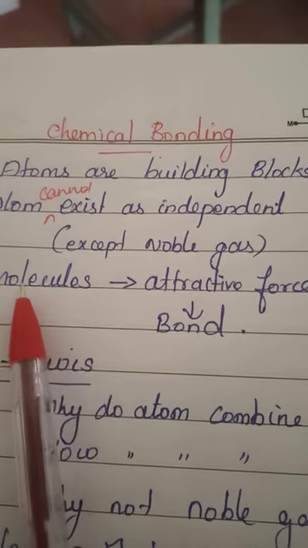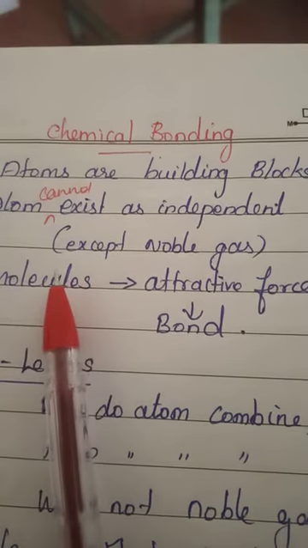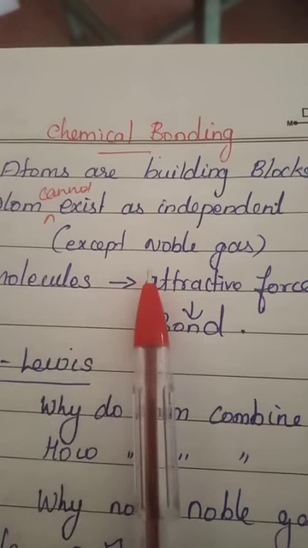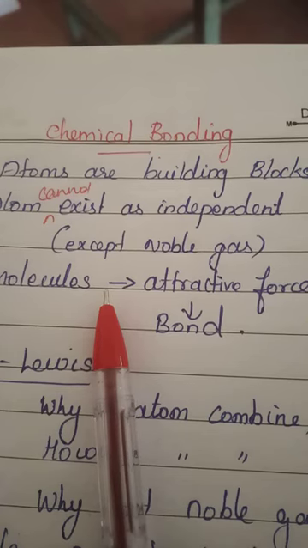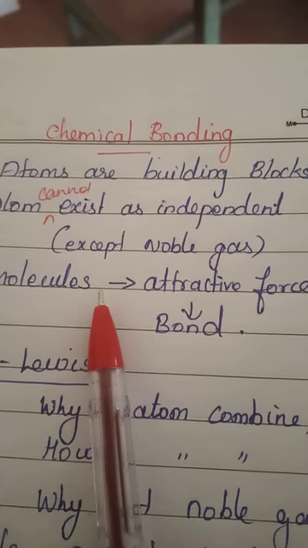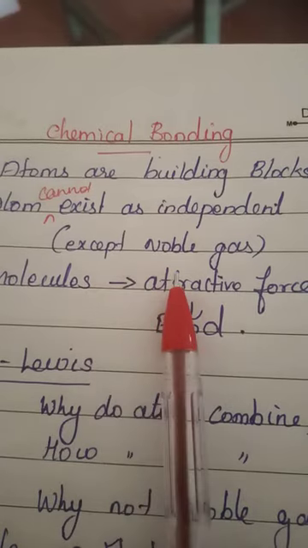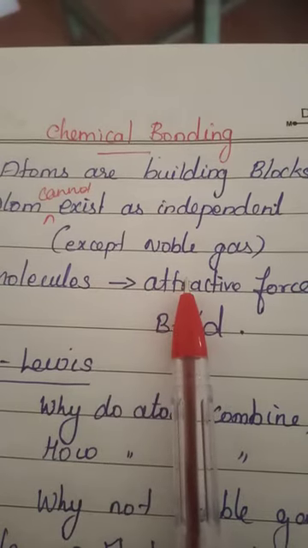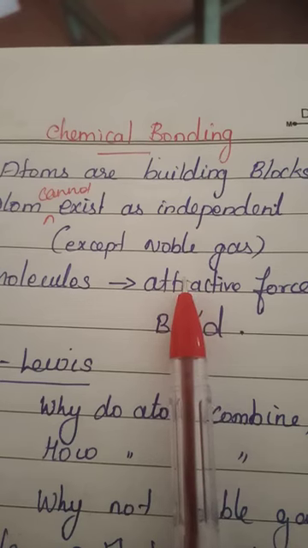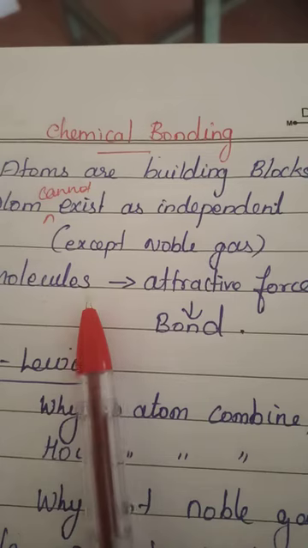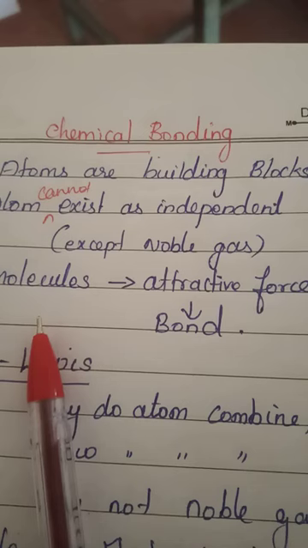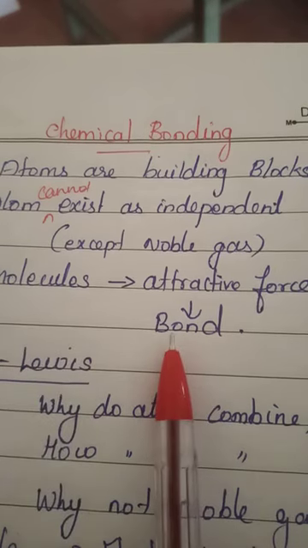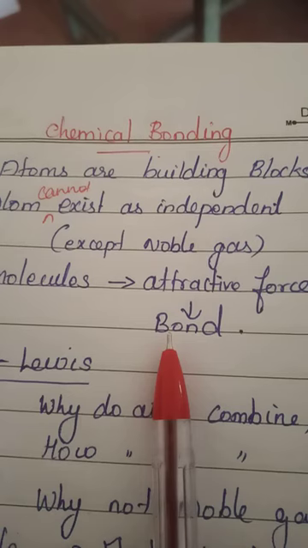So atoms cannot exist free in nature, so they depend upon each other and combine with each other, except a group called noble gas. Except noble gas, all the remaining atoms are dependent. Hence they combine with each other and form what? Molecules. And these molecules are combined by an attractive force that we call a bond.